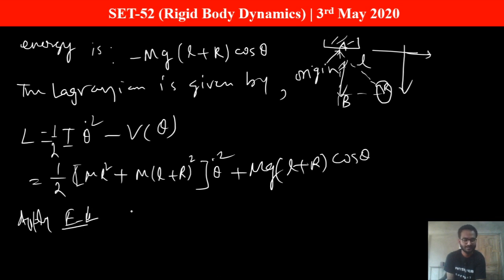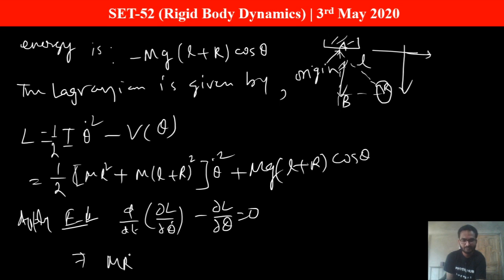Euler-Lagrange equation, what is that? d/dt of ∂L/∂θ̇ minus ∂L/∂θ equals 0. Here only one theta, only one coordinate is the generalized coordinate. Okay, so if you calculate this, you will get m r square plus m into (L plus R) whole square, into the derivative of theta dot, which is 2 theta dot, and 2 is there,